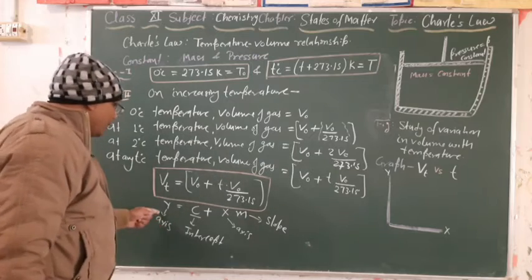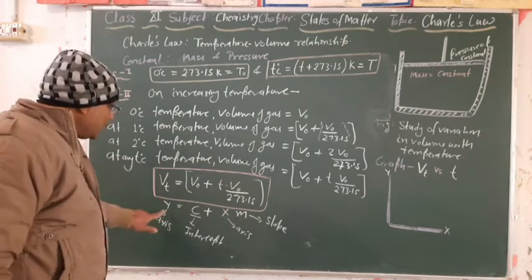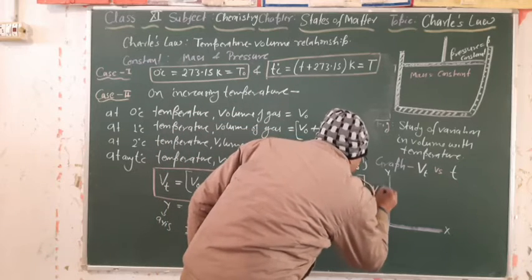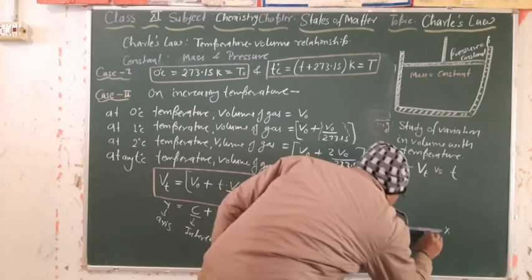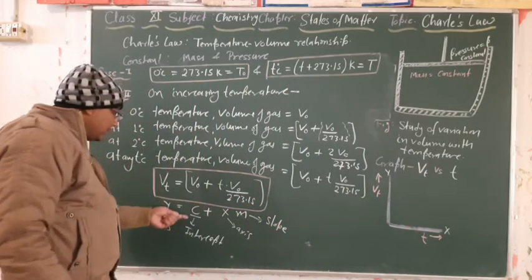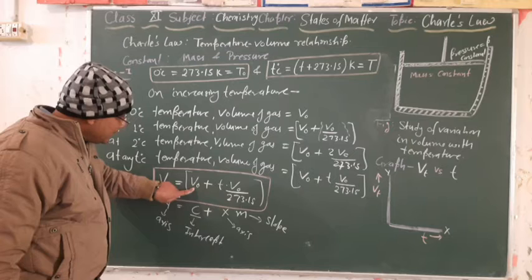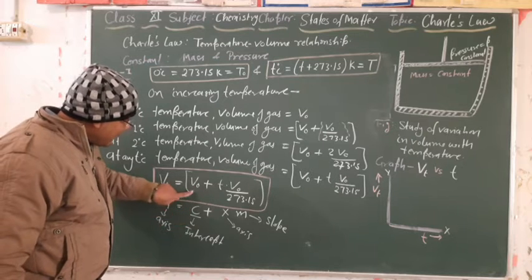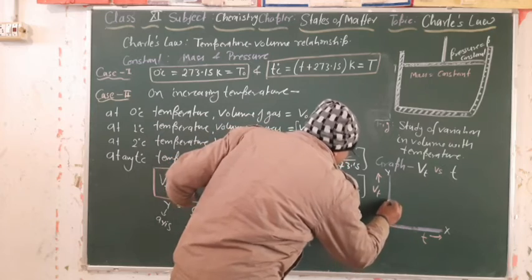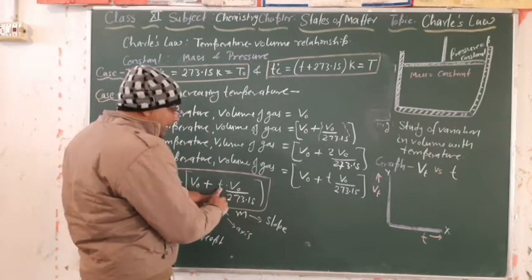At the y axis we have taken Vt, and at the x axis t, temperature. So we get the intercept at the y axis at V naught, meaning the volume keeps on increasing as temperature keeps on increasing.